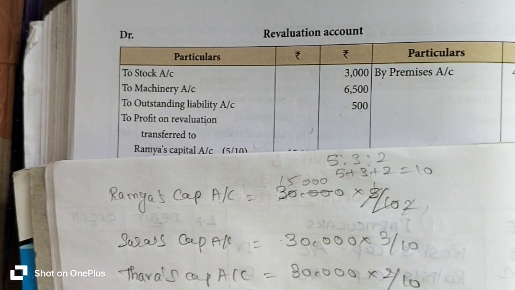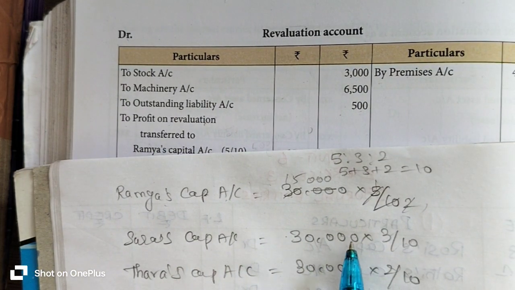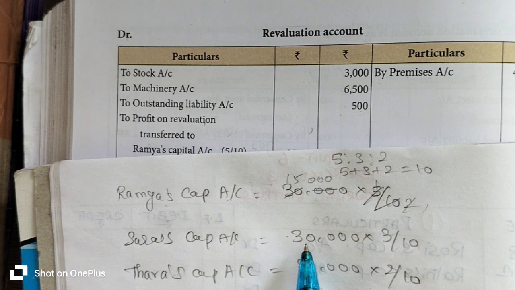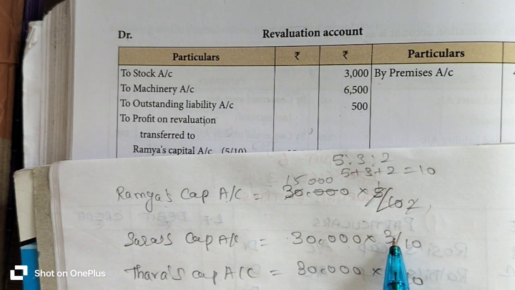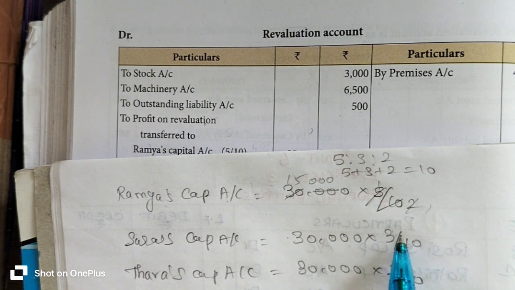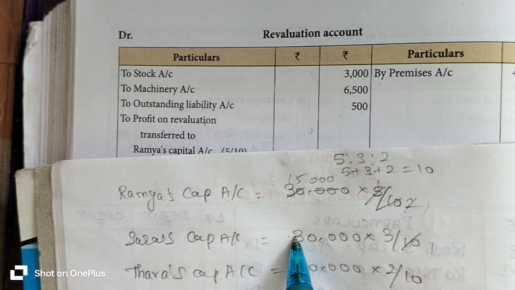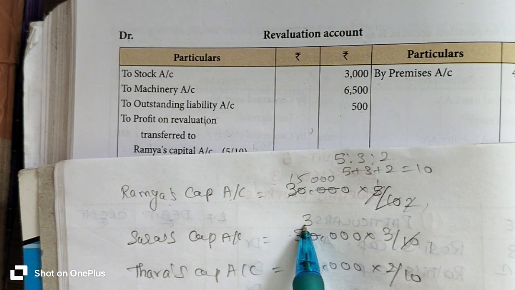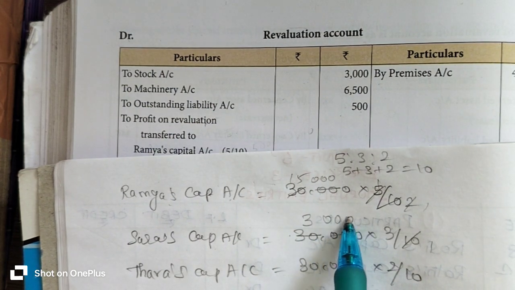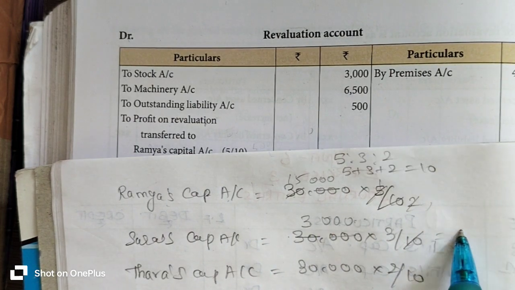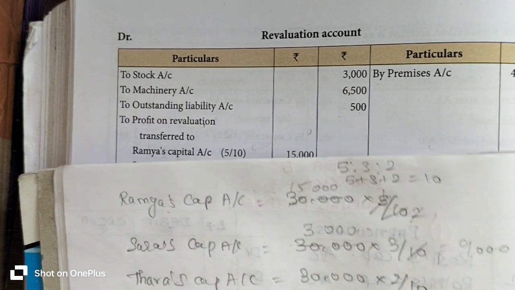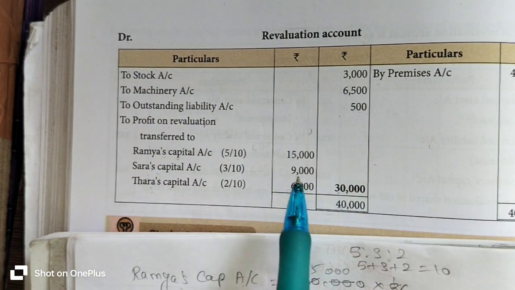Similarly, for Sara's capital account, the old profit sharing ratio is 3 by 10. 30,000 into 3 by 10 is 3 3s are 9, so 9,000 rupees will be transferred to Sara's capital account.